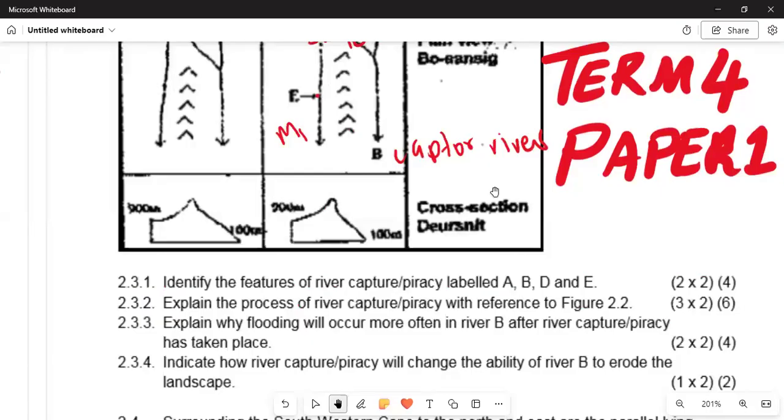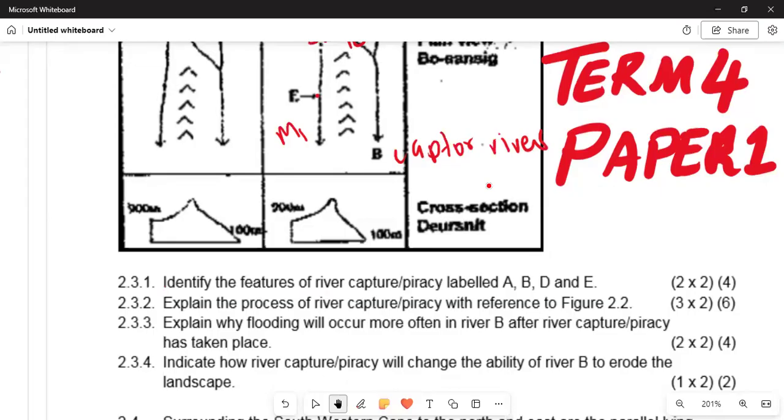And then if we are moving on, explain why flooding will occur more often in river B after the river capture or the piracy has taken place. We want to know why at B there will be more floods. It is because there will be no water banks to store the water.